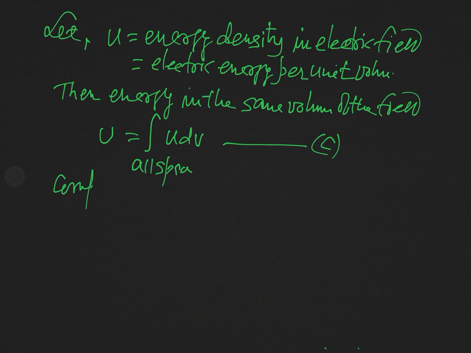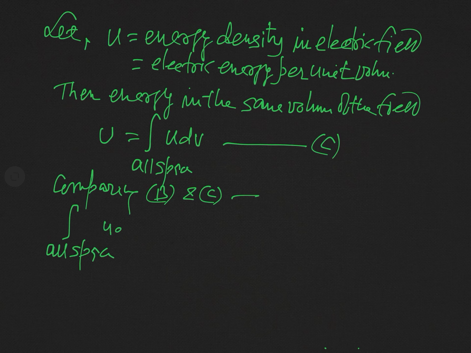So comparing B and C, we can see that the integral over all space of u dV is equal to 1 over 2 integral over all space E dot D dV.